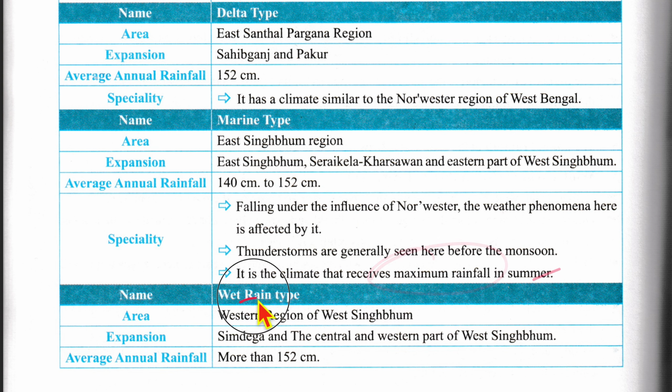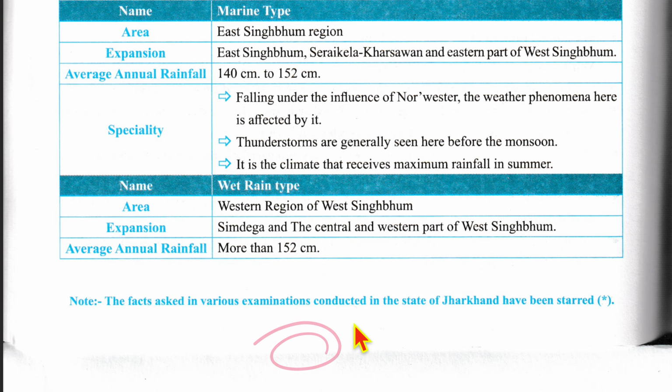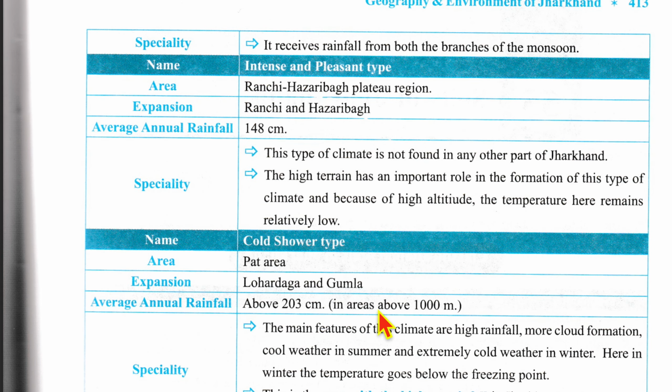summer. Now, wet rain type area is western region of West Singhbhum. Expanse would be Simdega, the central and western parts of West Singhbhum, and average annual rainfall will be more than 152 centimeters. Speciality is that it receives rainfall from both branches of monsoon.